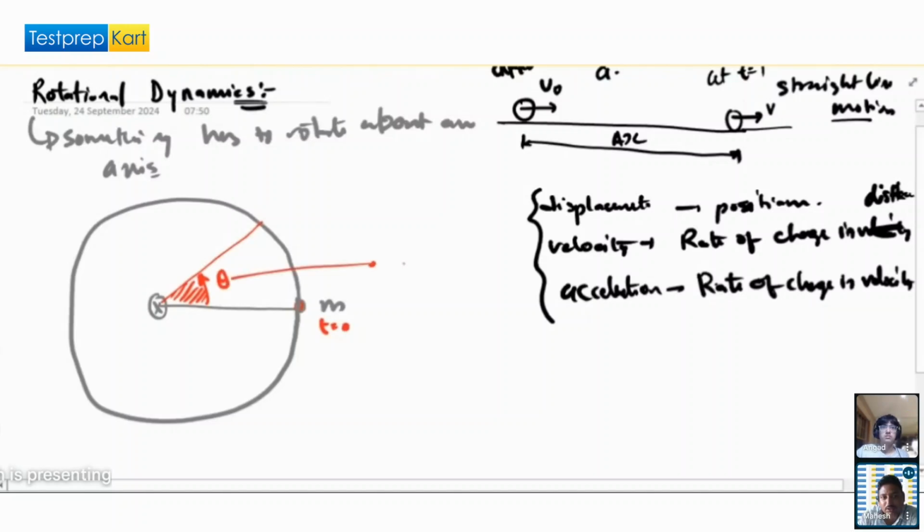That theta is the angular displacement. Linear displacement goes from here to here, this is the displacement delta x. Angular displacement is how much it sweeps, starting from 0 and going till 360. So angular displacement is the amount of angle swept.